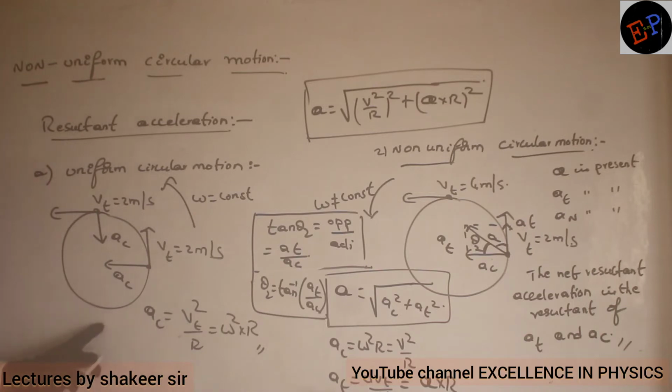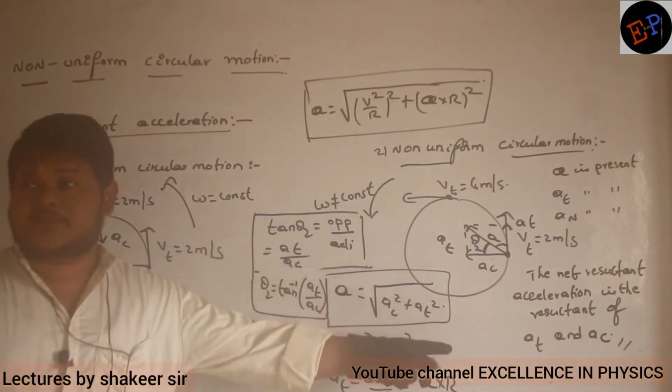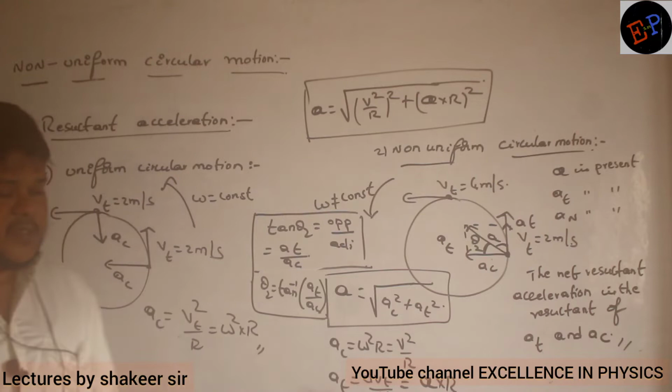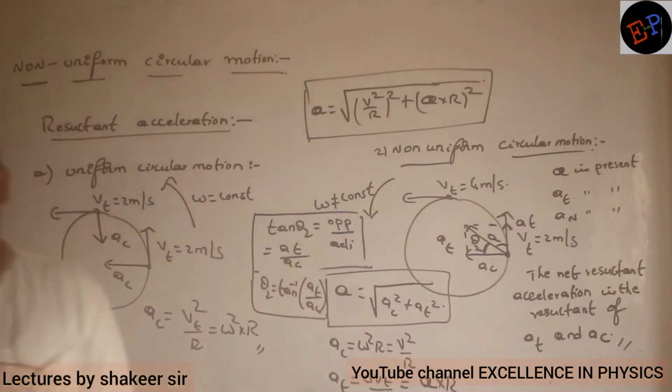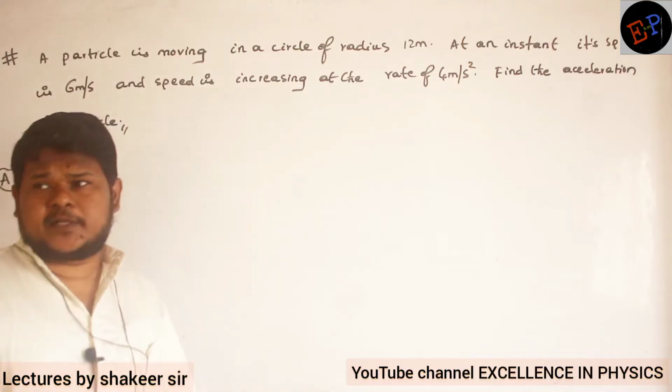That's it. So these are the different equations for acceleration which we have. Here we have only one acceleration, but here we have three accelerations. Angular acceleration is also present. And the resultant acceleration is the resultant of tangential acceleration and centripetal acceleration. Clear? That's it.